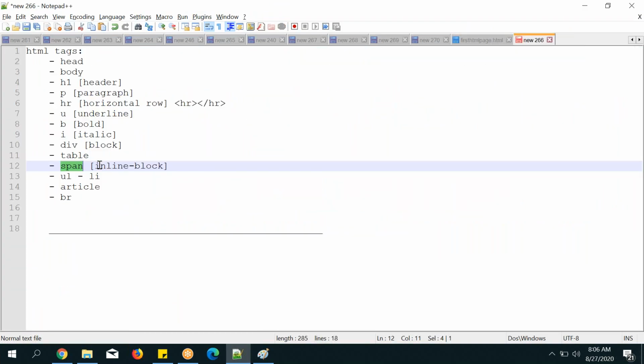These two names are very important, so keep them in your memory, not in your notepad. Block means it occupies from left to right. Inline block means it occupies only till the text ends. That is called inline block.